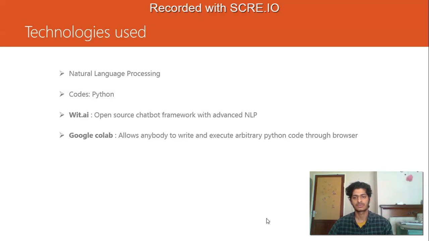So anybody can make use of wit.ai for making chatbots using natural language processing. And I have made use of Google Colab for coding in Python. Google Colab allows anybody to write and execute Python code through a browser.